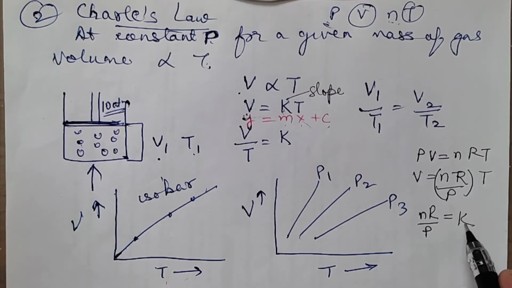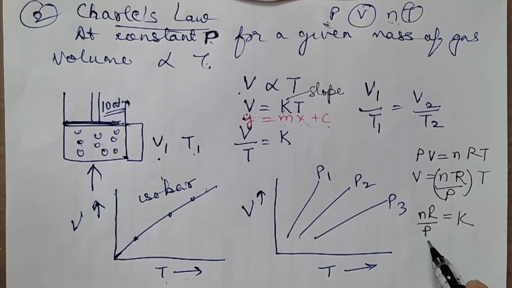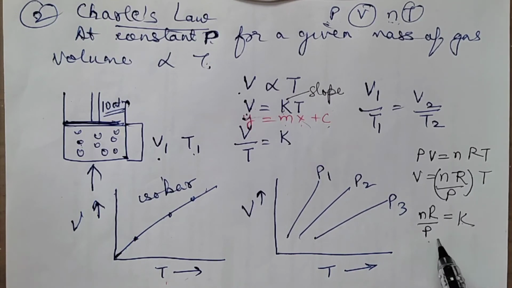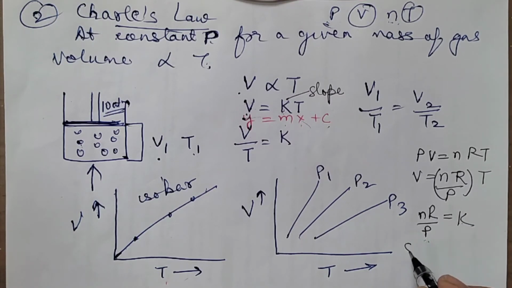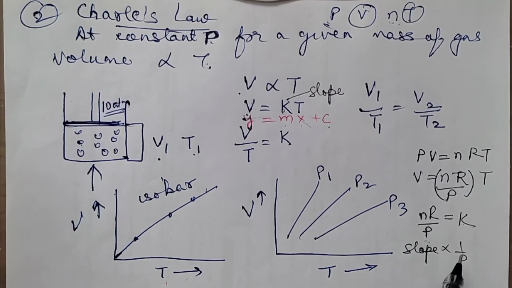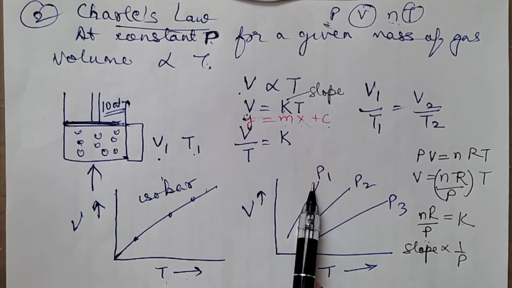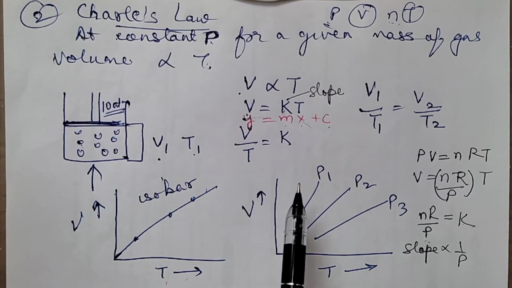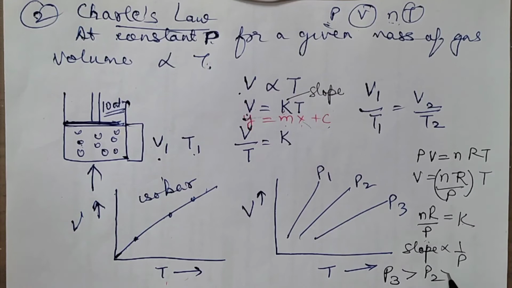So how are this K and P related? K is representing the slope. More the slope, less will be the pressure. That means we are saying that slope and pressure are inversely related. So more the slope, the maximum slope is here. Maximum slope is here, so the pressure will be the lowest in this case. So what will be the right order here? You will have P3, then P2, and the lowest will be P1. This is the order for the pressures, right?